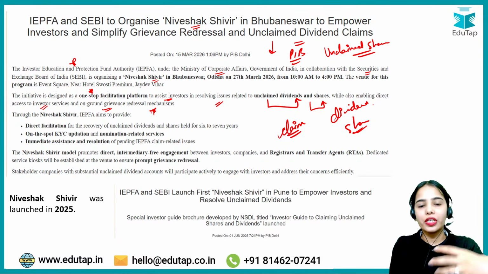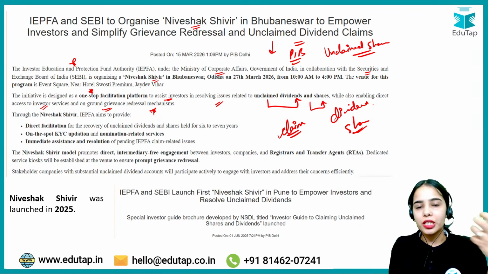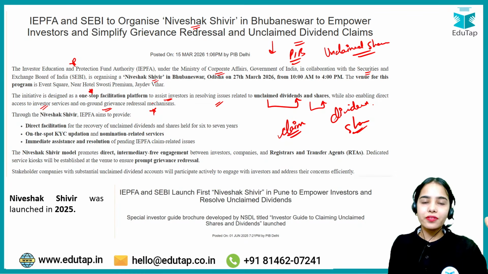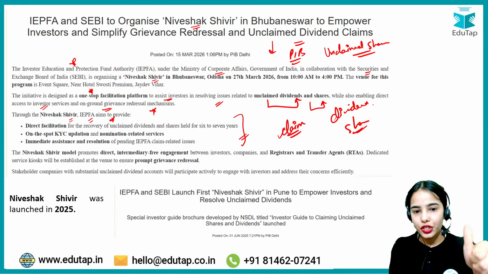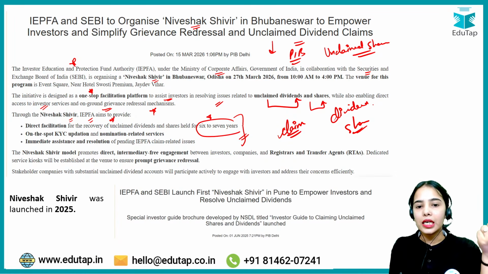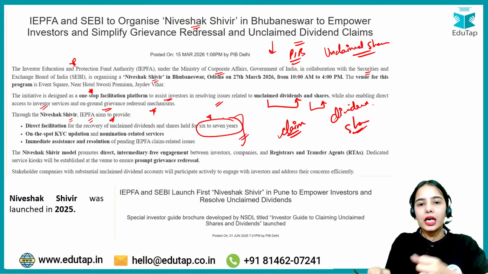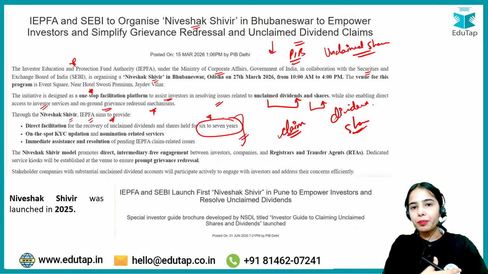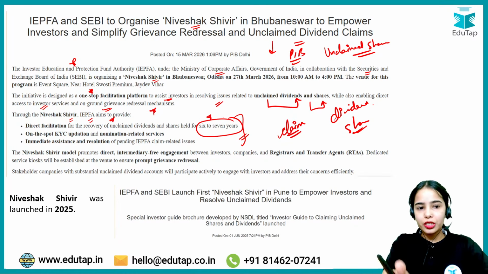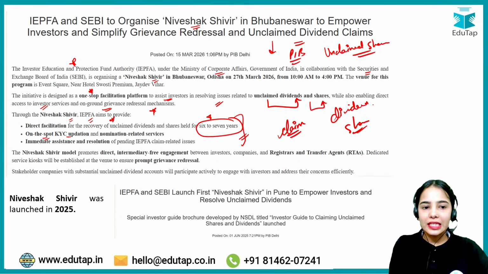So this is the Niveshak Shivir that is organized for the investors so that they can claim their unclaimed dividend and shares directly, as well as for other services also. Under the Niveshak Shivir, IEPFA aims to provide direct facilitation for the recovery of unclaimed dividends and shares held for 6 to 7 years by the company. So the company is holding the money, and if investors want to claim their dividend and shares that the company has been holding for the past 6-7 years, they can claim it through this Niveshak Shivir. On-the-spot KYC updation and nomination related services are also provided under the Niveshak Shivir, along with immediate assistance and resolution of pending IEPFA claim related issues.